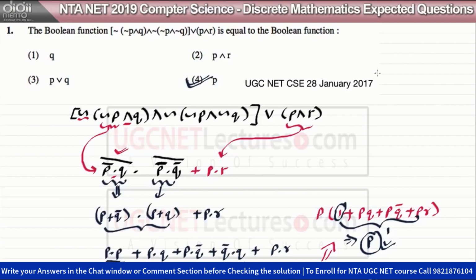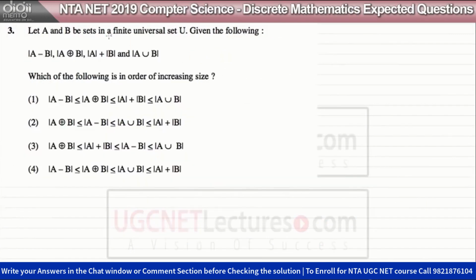Okay, now let us look at the second question. Here they are saying that let A and B be sets in a finite universal set U, and this universal set U can be anything. Given the following: cardinality of A minus B, cardinality of A XOR B, cardinality of A plus cardinality of B, and cardinality of A union B. They are asking which of the following is in order of increasing size.